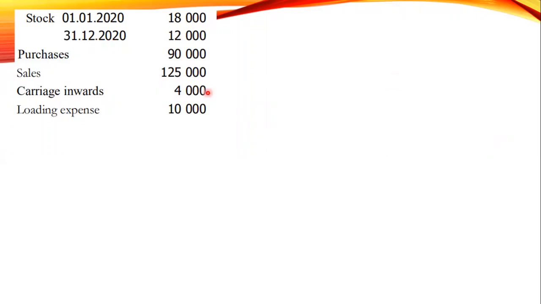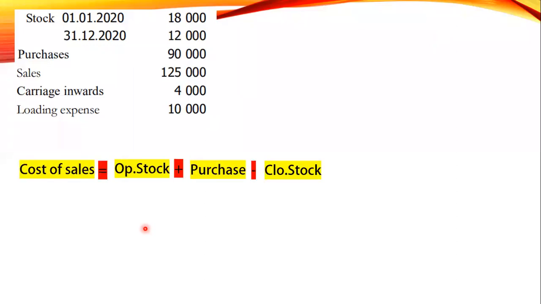Next question. The next question is this. Quickly send me the answer. Are you ready? Cost of sales equals opening stock plus purchase minus closing stock. 1/1/2020 opening stock 18, purchase 90, closing stock 12.